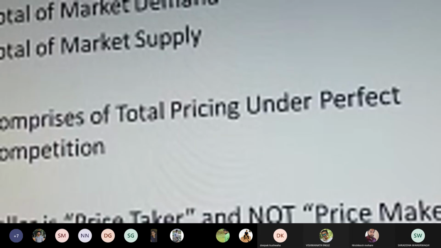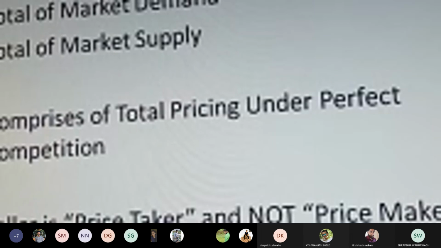Why? Because it is always a consumer sovereign market, and in this case the seller only gets the benefit of the product he is selling. If the total cost of a particular product is rupees 9 and the product is sold at rupees 10, then he remains only the price taker, that is 1 rupee of profit is made for him, and he is not the price maker. The seller cannot say that the price of the product can be 11 or 12 or 13 and so on.